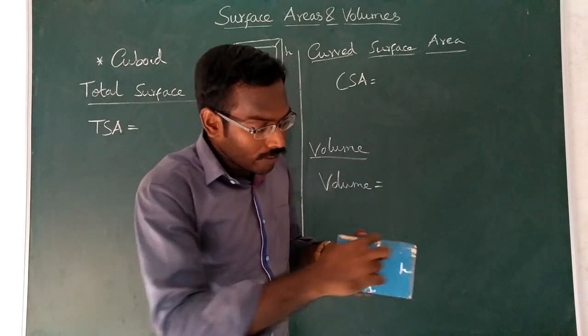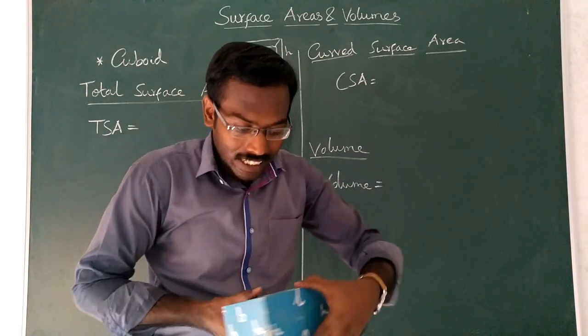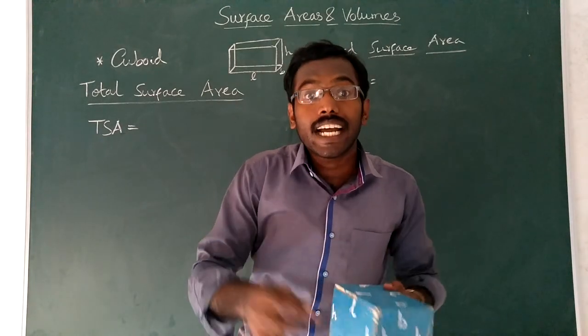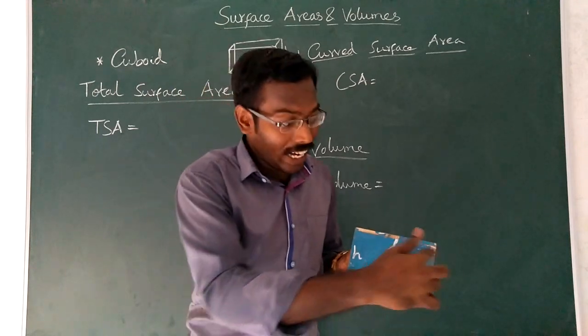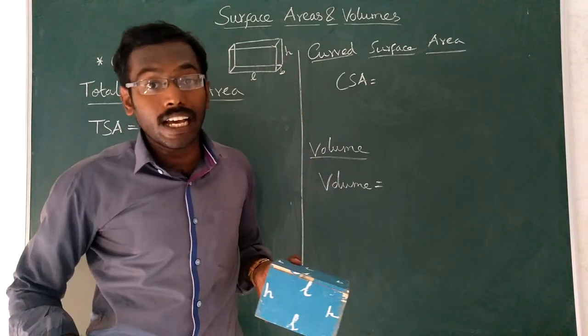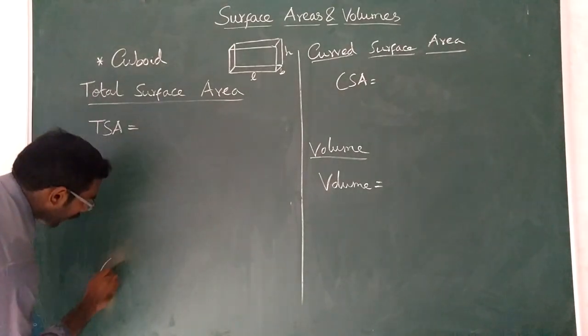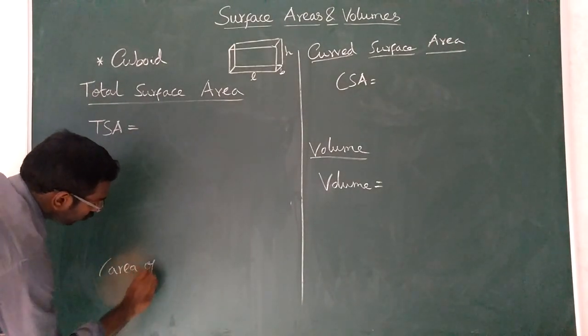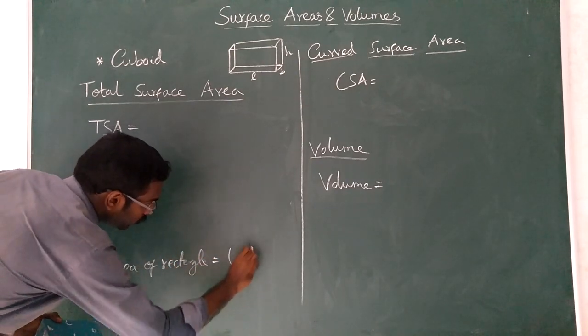So the area of this rectangle is length into height. This rectangle also length into height. So it contains 2 rectangles of dimensions L and H. You know the area of the rectangle. What is the area of a rectangle? I write it here: area of rectangle is equal to length into breadth.